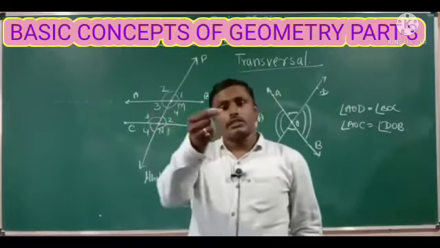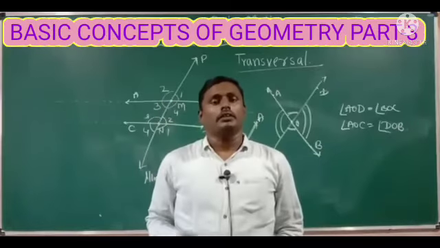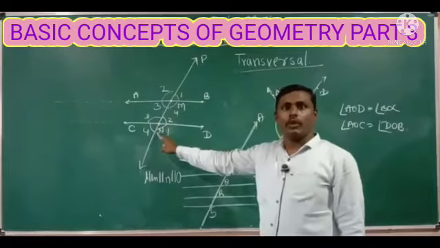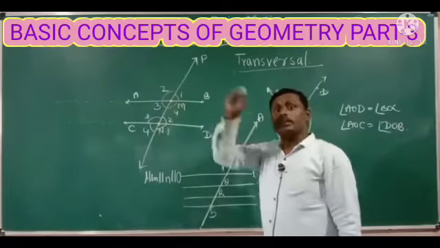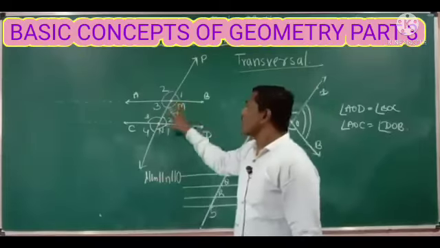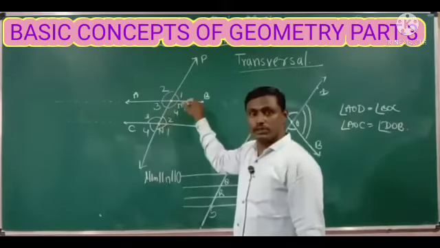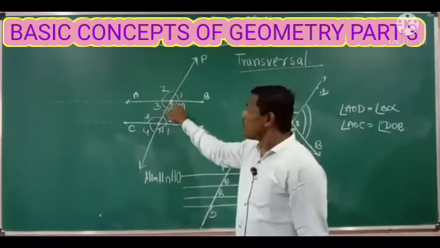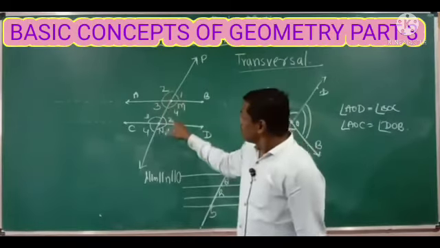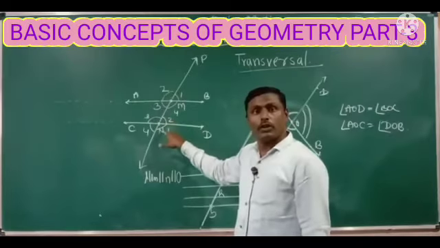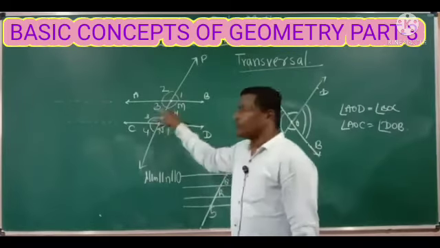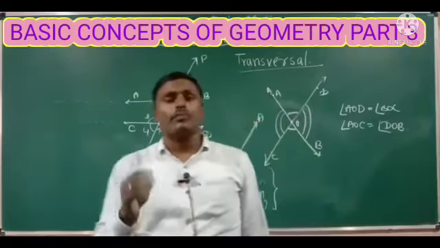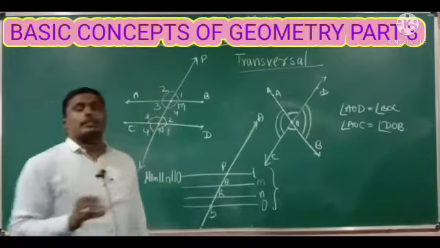When the transversal passes through the parallel lines, again it will form angles. At the point of intersection it will form 4 angles. Here you are already observing, right? So 1, 2, 3, 4 are the 4 angles formed at point M. Similarly, at the point of intersection N, again it will form 4 angles. So these are the angles formed by the transversal.